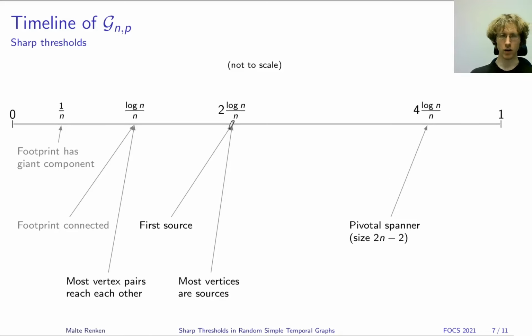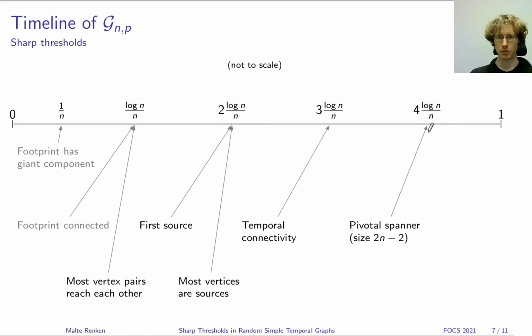And then all the vertices will be able to reach all other vertices through this single pivot vertex, and the resulting graph consisting of the tree from everybody to this pivot vertex and subsequently from the pivot vertex to everybody, so it's a union of two trees of 2n minus 2 edges overall, is what we call a pivotal spanner. In particular, this shows that at time 4 log n over n, the temporal graph is already connected.